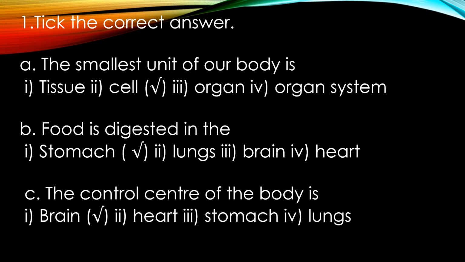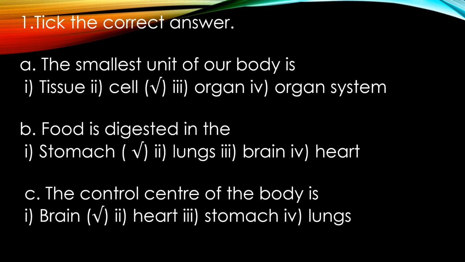Okay, where is the center of control in our body? So children, we discussed that heart goes with circulatory system, stomach goes with digestive system, lungs goes with respiratory system, and now what is the function of brain?